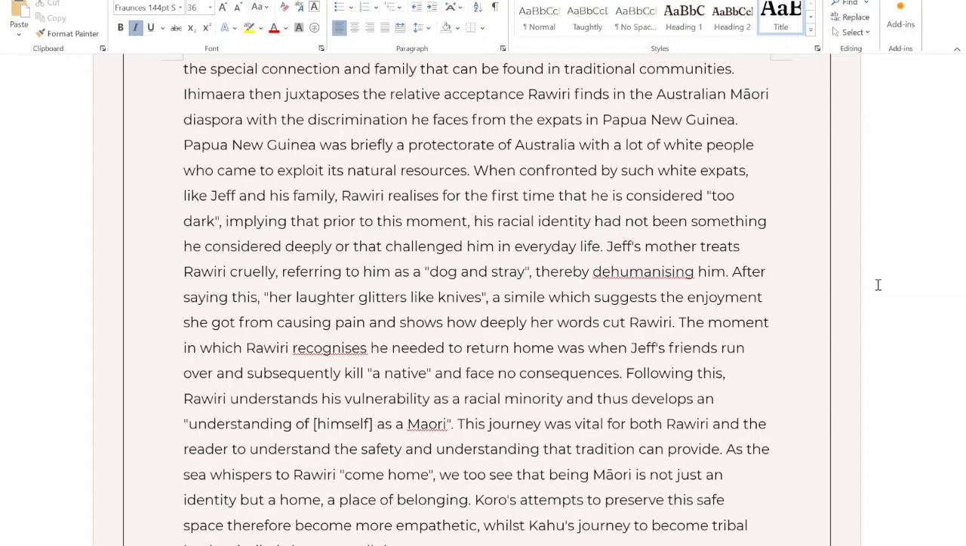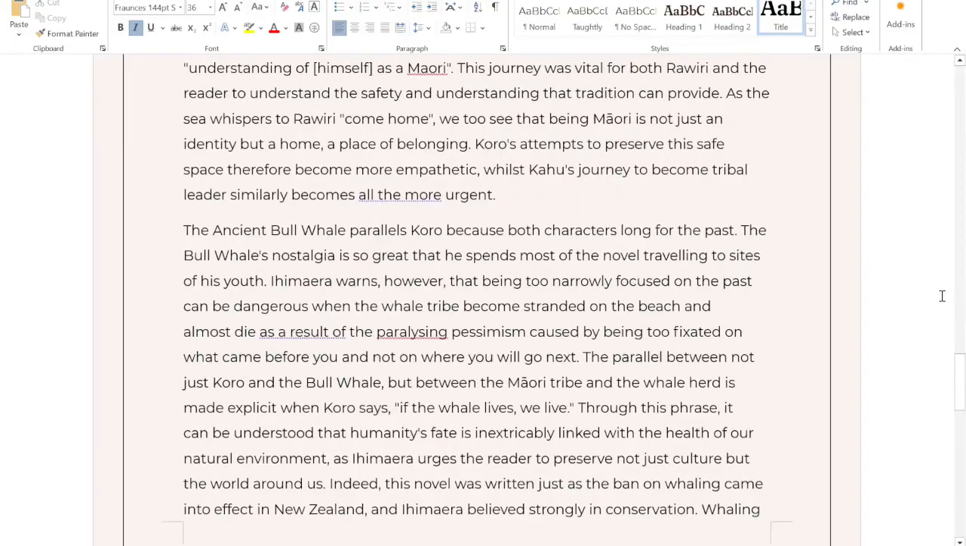This journey was vital for both Rawiri and the reader to understand the safety and understanding that tradition can provide. As the sea whispers to Rawiri to come home, we too see that being Maori is not just an identity but a home, a place of belonging. Koro's attempts to preserve this safe space therefore become more empathetic, whilst Kahu's journey to become tribal leader similarly becomes all the more urgent. The ancient bull whale parallels Koro because both characters long for the past.